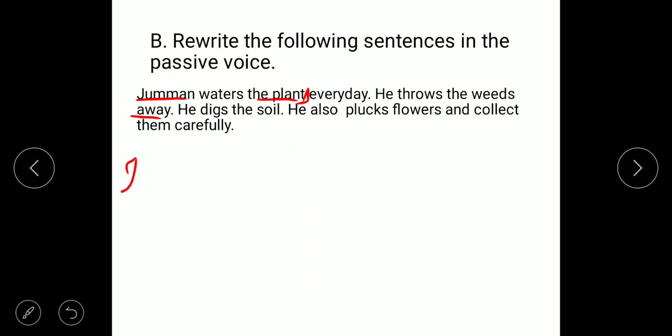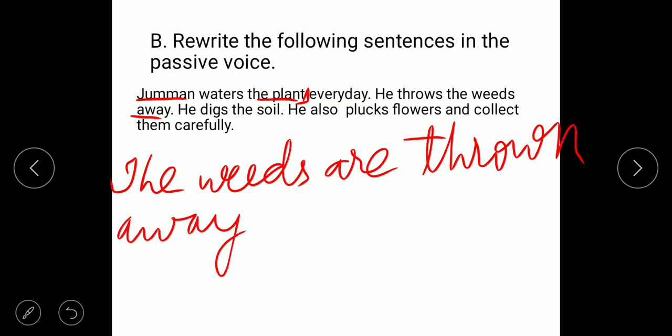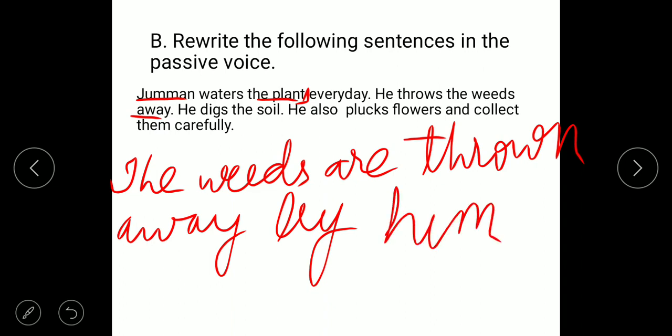Weeds is plural, so we have to use are, and verb always third form. So very easy for you, do not have to think about it. You have to write third form. The weeds are thrown away by him. Okay.